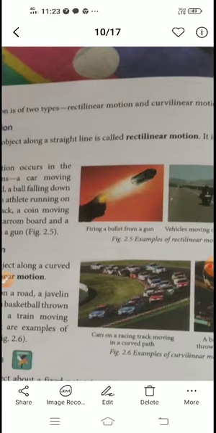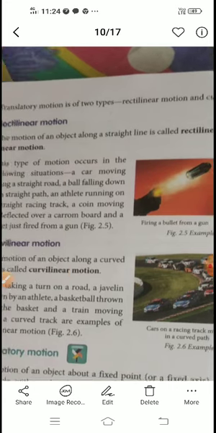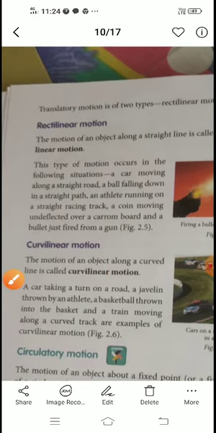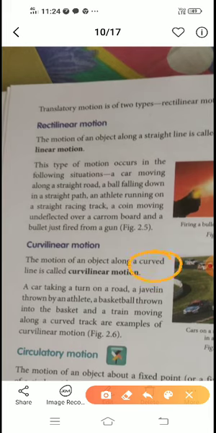Best example you will find when you're running on a curved track. You might see the runners or the athletes who run on a straight track as well as on a curved track. If you are going on a curved track, they are going in a curvilinear motion. So all these are examples of your curvilinear motion. Curvilinear means it should be curved. Rectilinear means it should be a straight line. The word linear means straight line. Similarly, curve means a curved path. So these are the examples of your translatory motion.